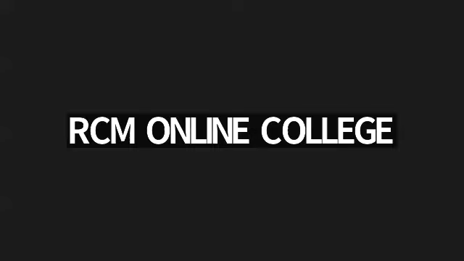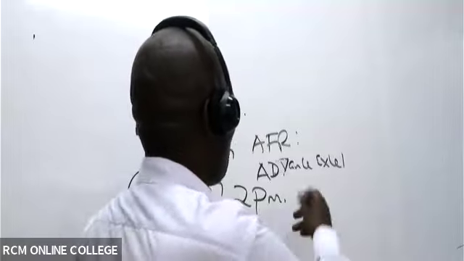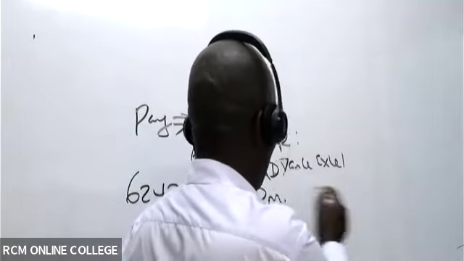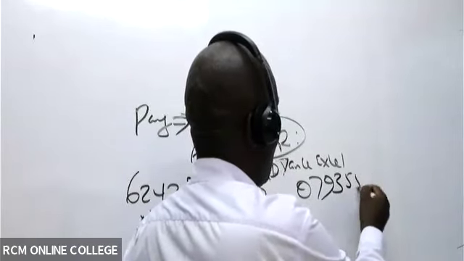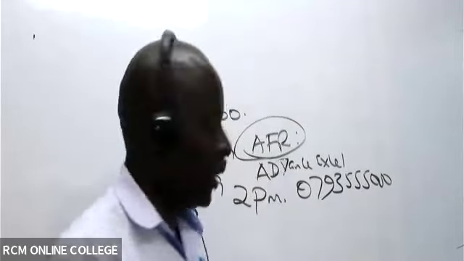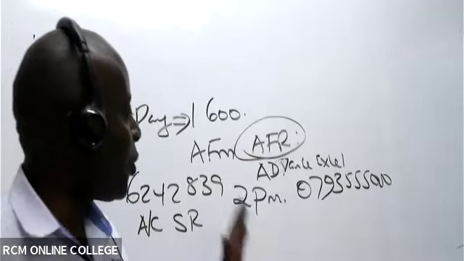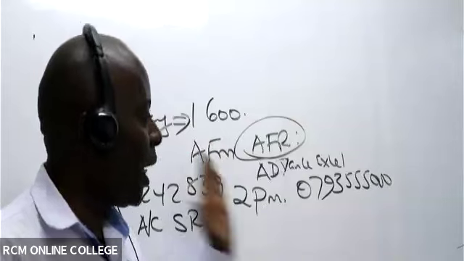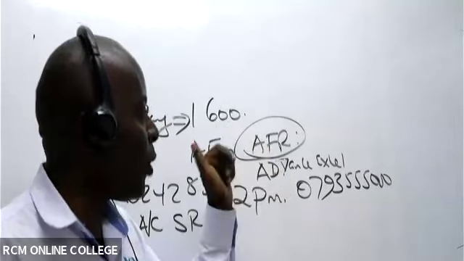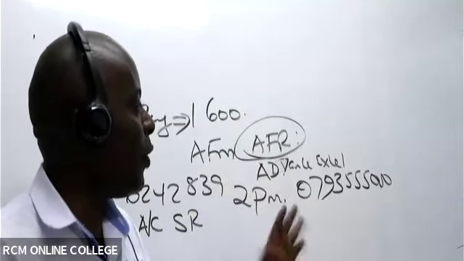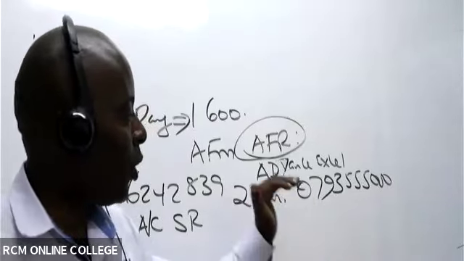And of course, the students who are following me on Facebook and would want to get in touch with us for this program, the lunch hour program and the evening program for AFR, you need to get in touch with us on 0793 555 000. If you are interested in this special revision, lunch hour classes, and most probably, depending on whether we agree with these students, 6 p.m. for AFR, 1 hour every day, then you need to give us a call and we shall tell you what you need to do to join us.